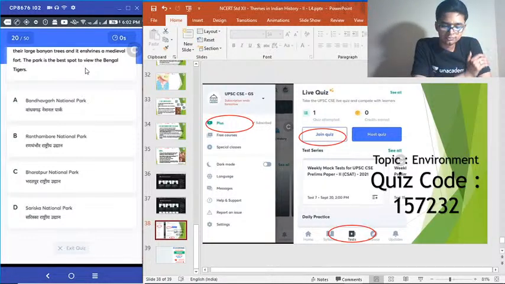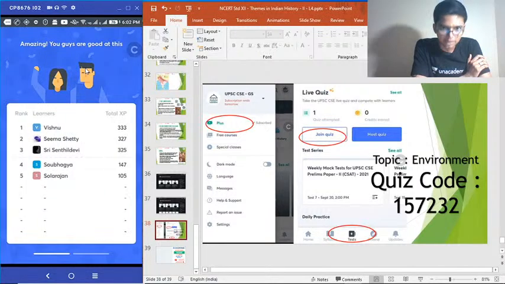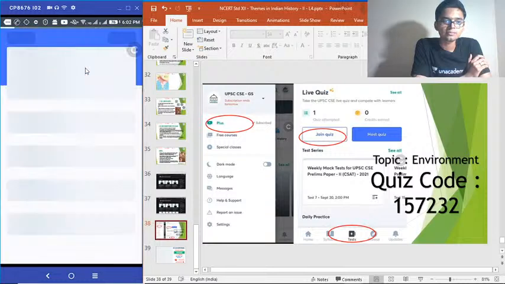Twentieth question. Yep, time's up. Correct answer is option B. Very good. Sri Sindhil Devi taking the lead there.